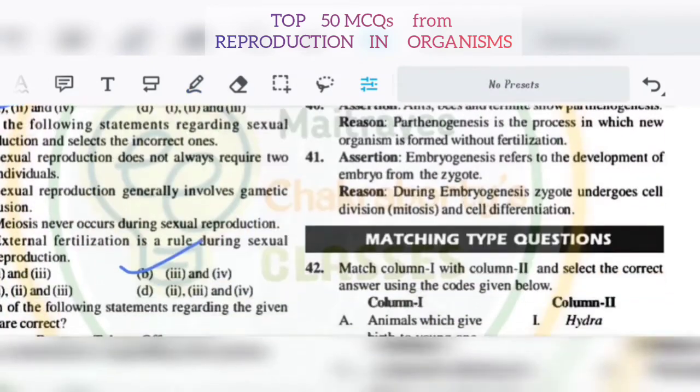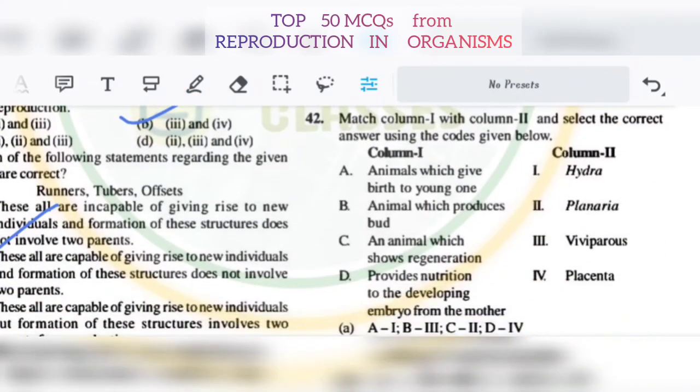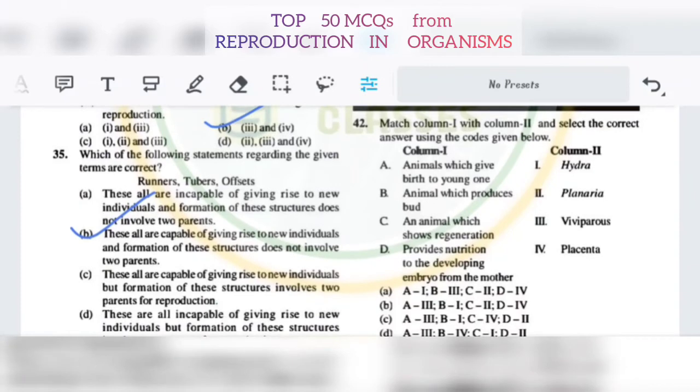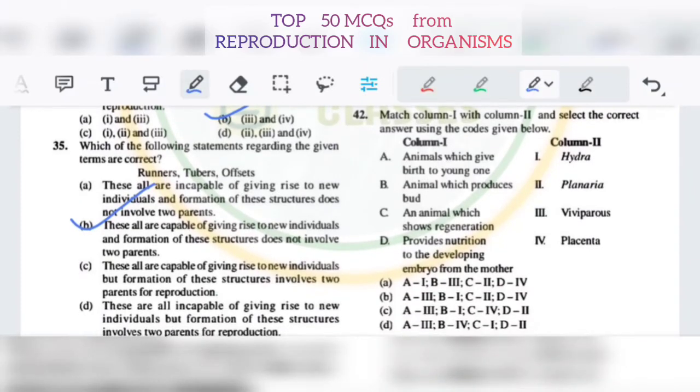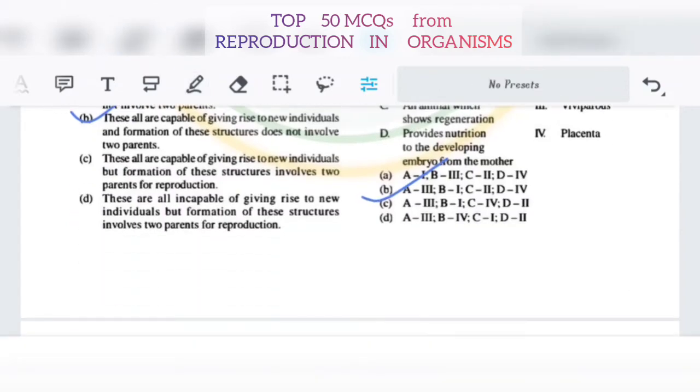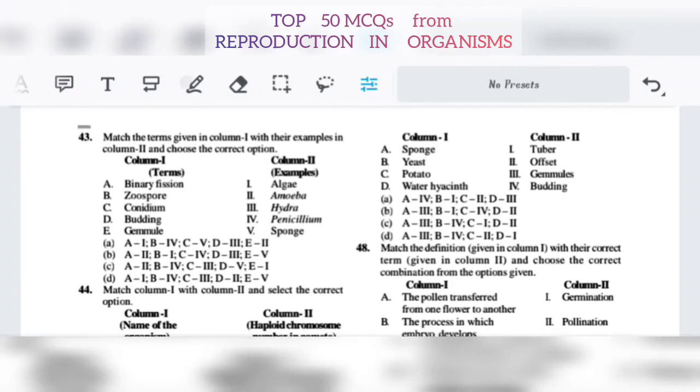Remember it. 42. Match column 1 with column 2. Column 1: animals which give birth to young ones, animal which produces buds, animal which shows regeneration, and provides nutrition to the developing embryo. Here you see Hydra, Planaria, Viviparous and Placenta. So 42 it will be B. 43. Again matching is coming: binary fission, zoospore, conidium, budding, gemmule. Here it is coming algae, amoeba, hydra, penicillium and sponge. 43 it will be B.